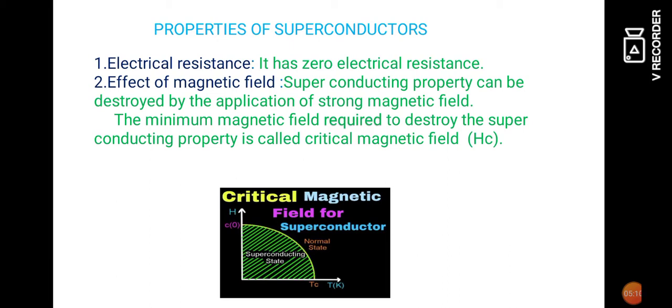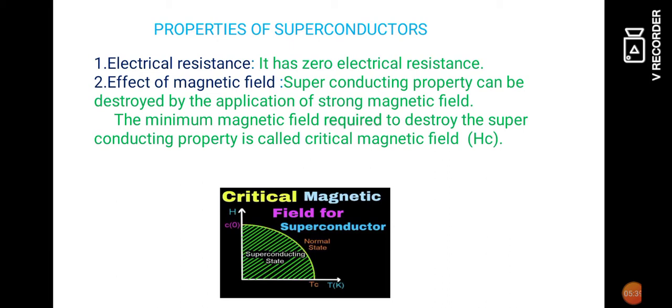The second property, effect of magnetic field. The superconducting property can be destroyed by the application of a strong magnetic field. When the superconductor is placed in a strong magnetic field, the superconductor will lose its superconducting property immediately.